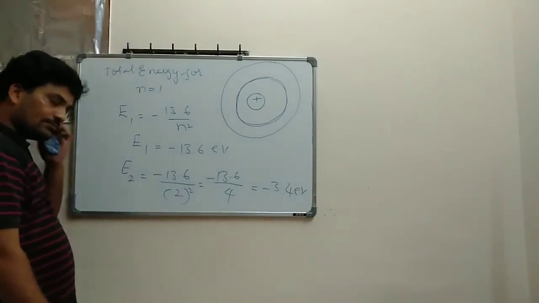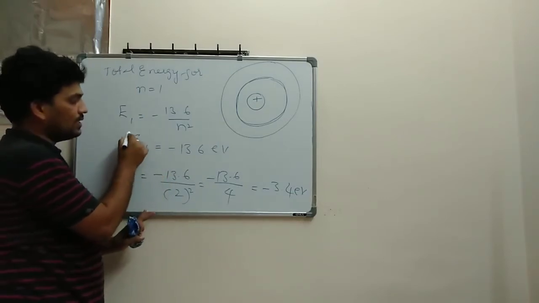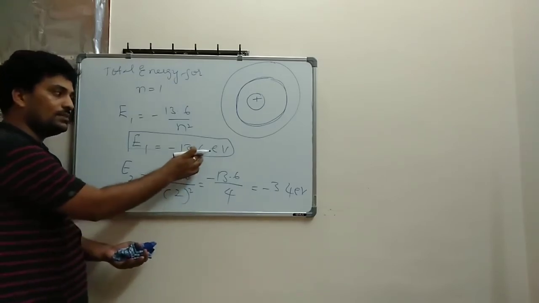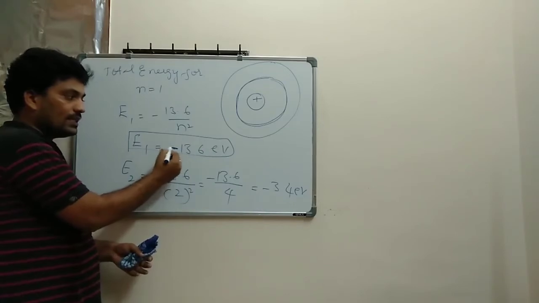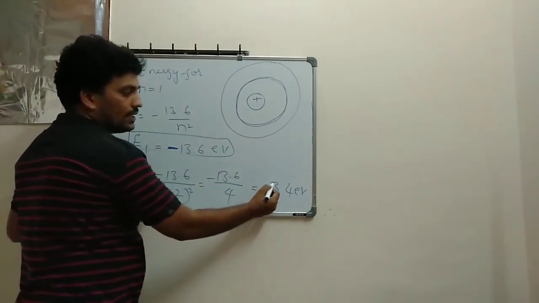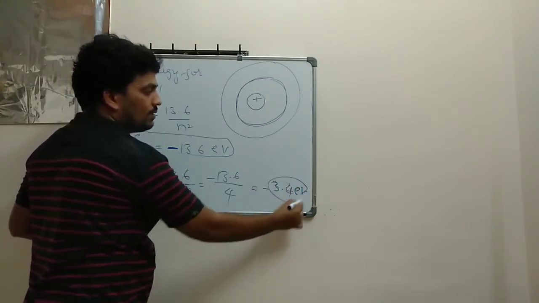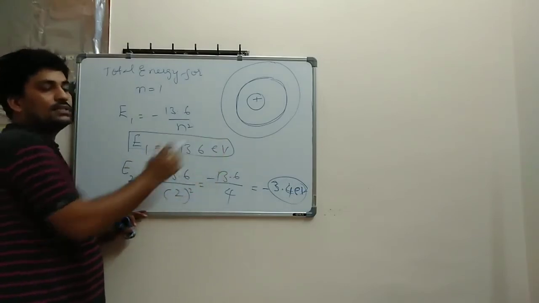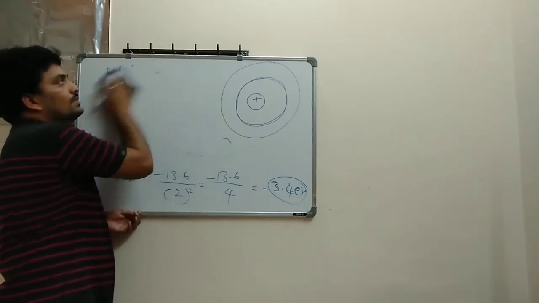You see what is happening here. For the first orbit the energy is very low, even though the value is bigger in magnitude, because a negative value indicates a lower energy. A less negative value means that for the second orbit the energy will be more. Compared to the first one, the second one has more energy. Next, take the third one.